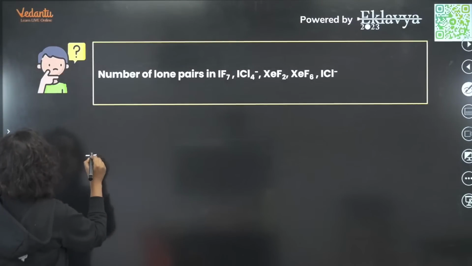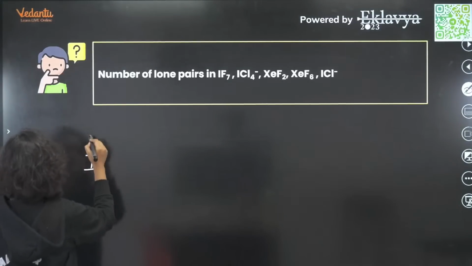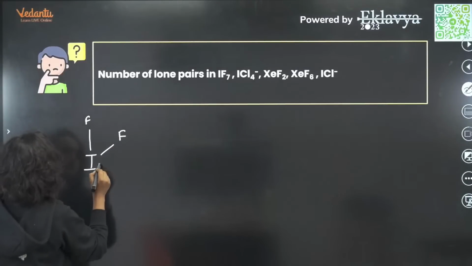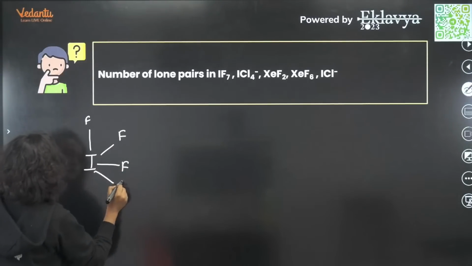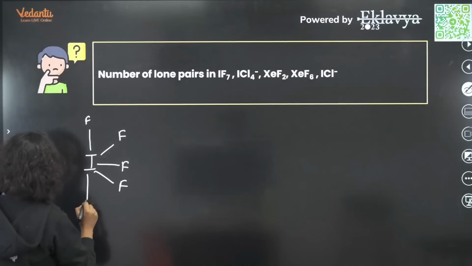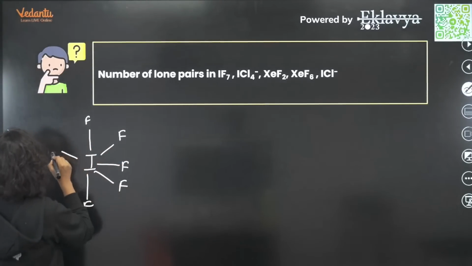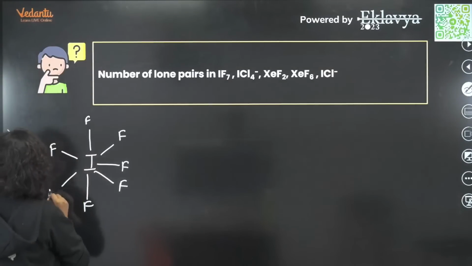Let's do it. So we have I, with one, two, three, four, 5, 6, 7.